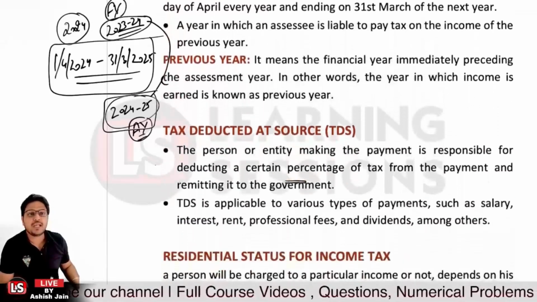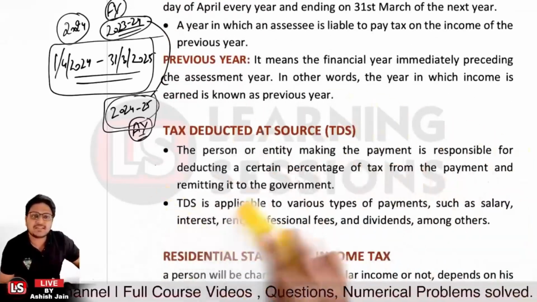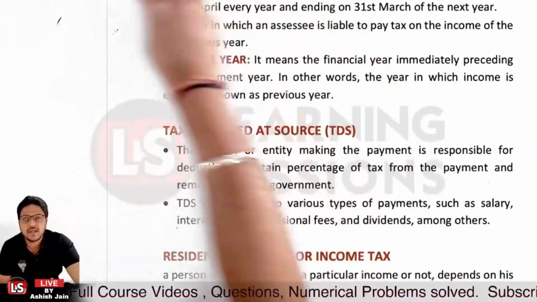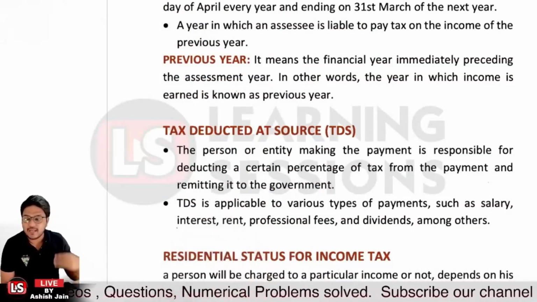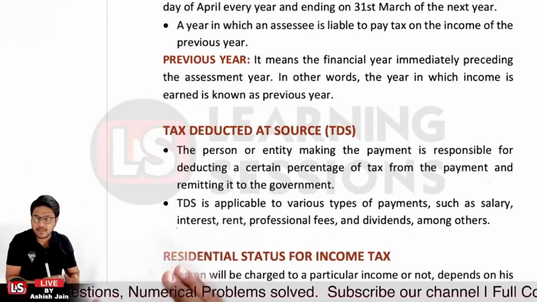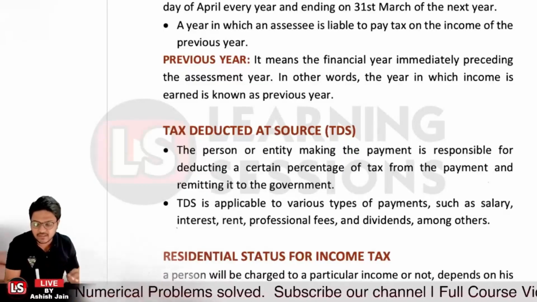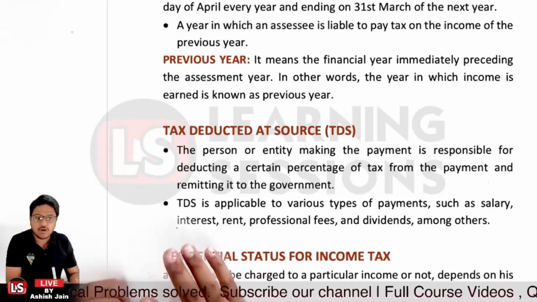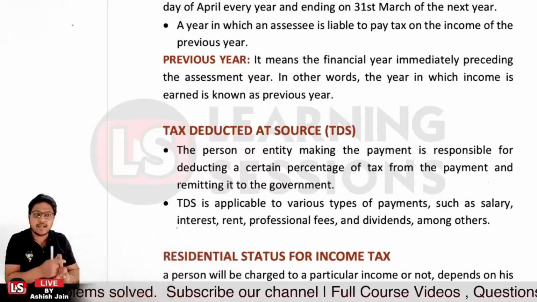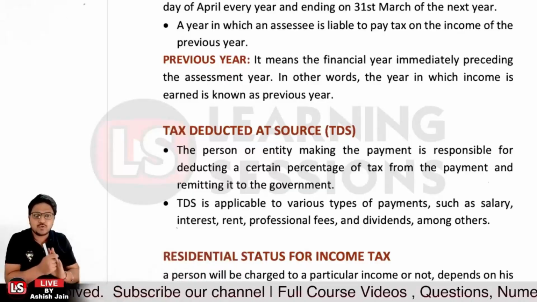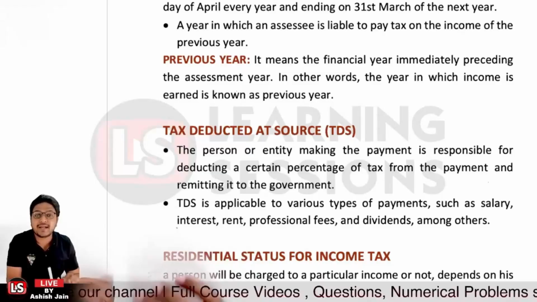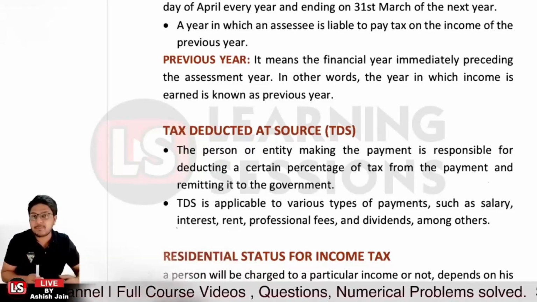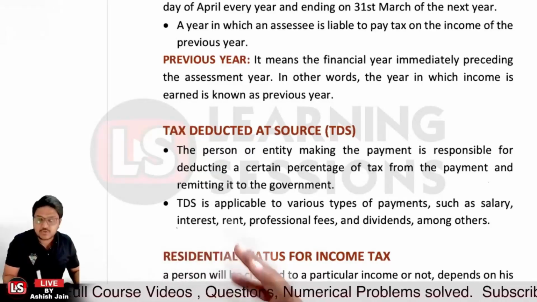And further it's related to TDS. Now what is TDS? It is tax deducted at source. That's the related word: if any person or entity is making a payment related to interest, or any professional payment, or rentals, or salary, in that scenario TDS, that is tax, is to be deducted at source. Then the person who is actually paying the payment is to deduct that particular tax.